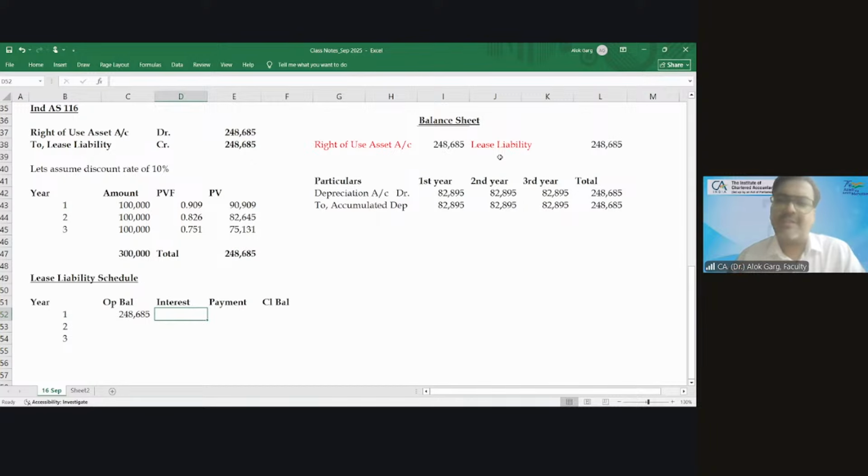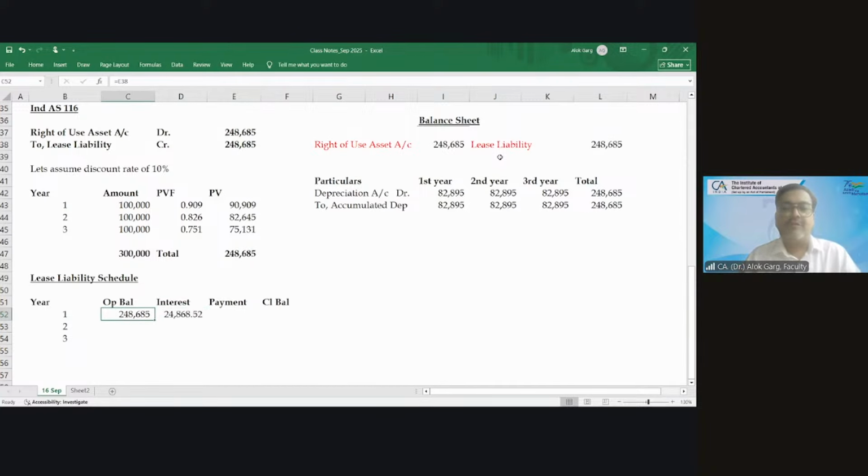Now just think about one thing. You have recognized a liability which is the present value of future lease rentals, 248,685. But how much are you going to pay in 3 years? 3 lakh. So what is the difference between 3 lakh and 248,685? It's the interest component, as simple as that. You have discounted 3 lakh rupees to present value, so when you unwind the discount, there is an interest cost. Simple. So 248,685 multiplied by 10%.